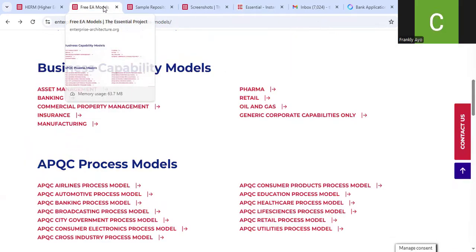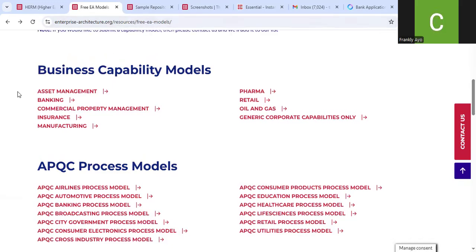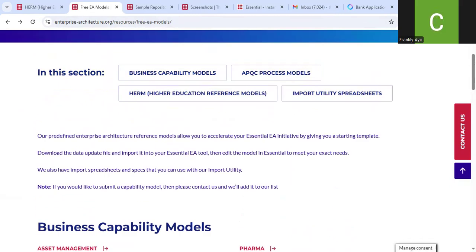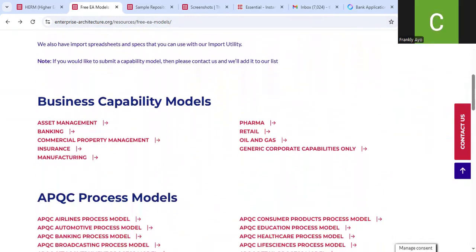So if you come over to this page, this link, free EA models, we have business capability models for different industries. So I think the first thing I should do is explain that business capability models talk about what your business does. It tells you what your business is really about.